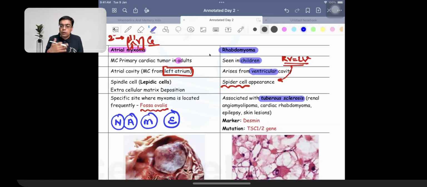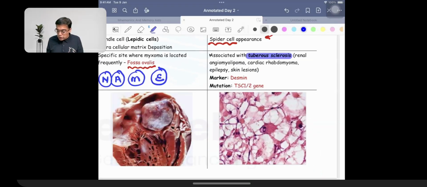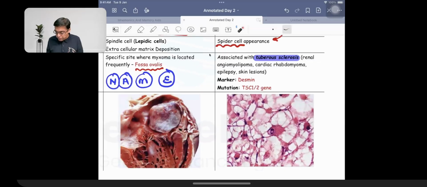children. It arises from the ventricle. It can be seen equally in both right as well as left ventricle, and it is going to be having an association with a disease that is given the name of tuberous sclerosis. Finally, if you're going to be looking at the tumor cells over here, the tumor cells in case of rhabdomyoma are going to be having the presence of projections from the nucleus going towards the periphery or the membrane. This is what is going to be given the name of spider cell appearance.